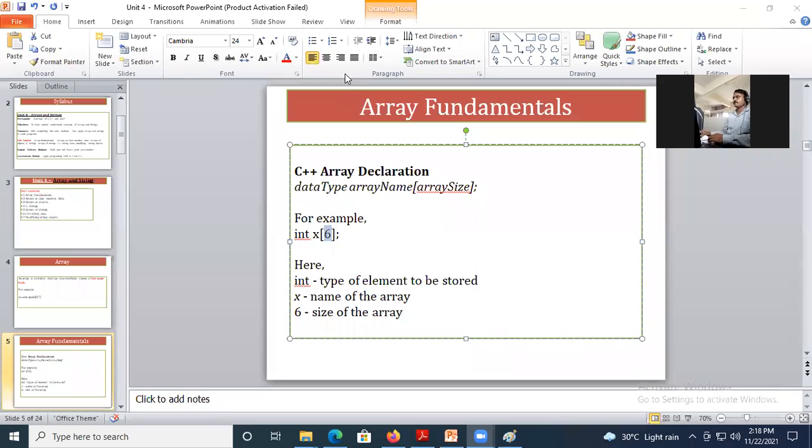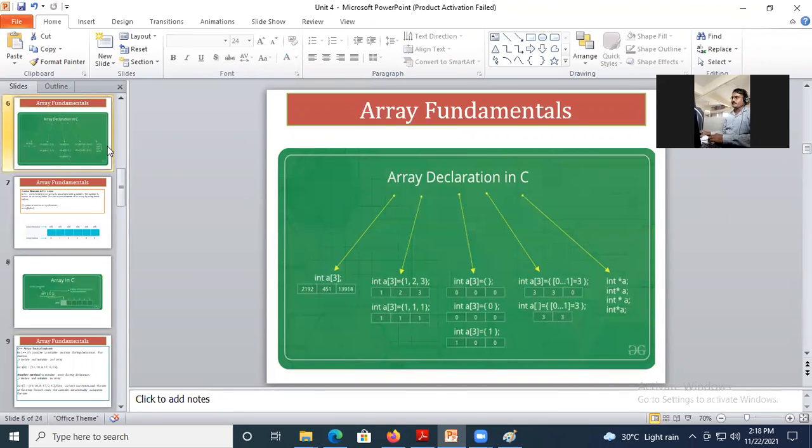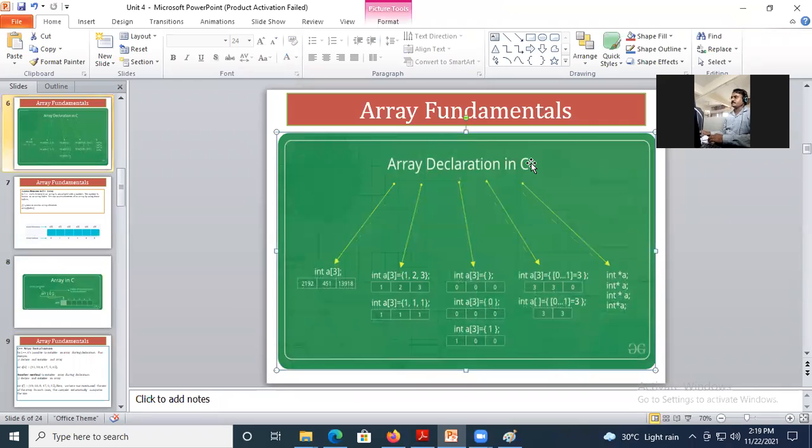Yes, sir. Okay. So here you can store at max 6. You can store less than 6 values, but not more than 6 values for array variable x. Okay. Now, what are the different types of declaration? Array अजून किती different types ने तुम्ही declare करू शकताय. So just check C and C++, both way you are having the same way.